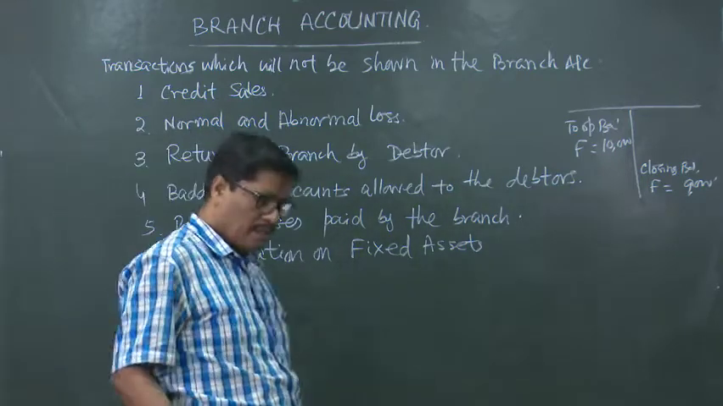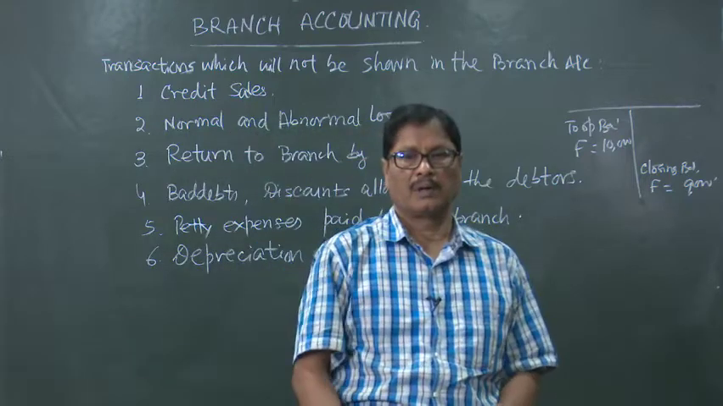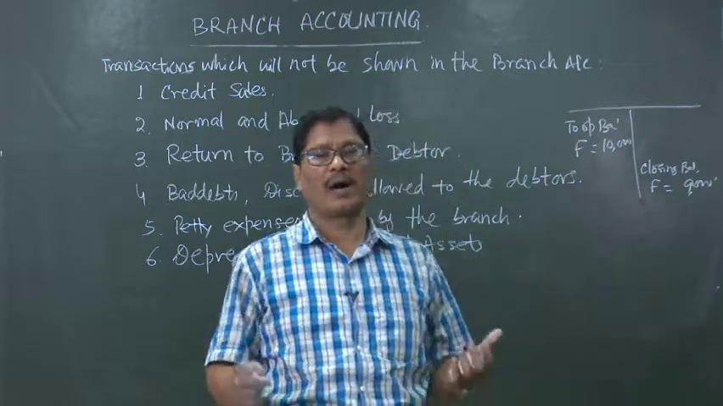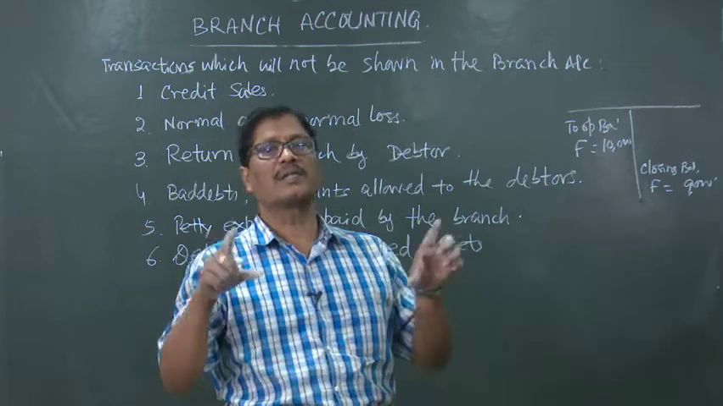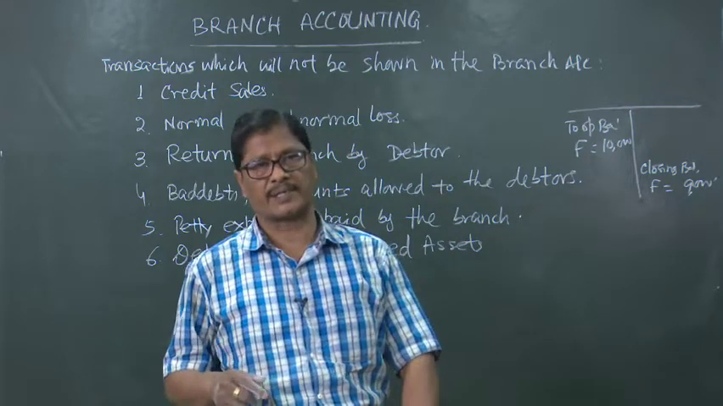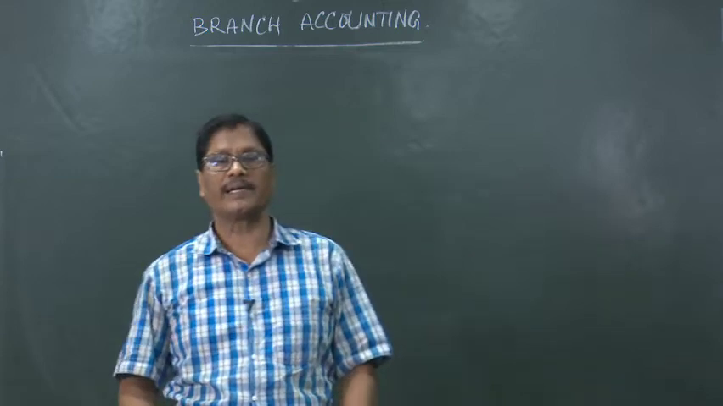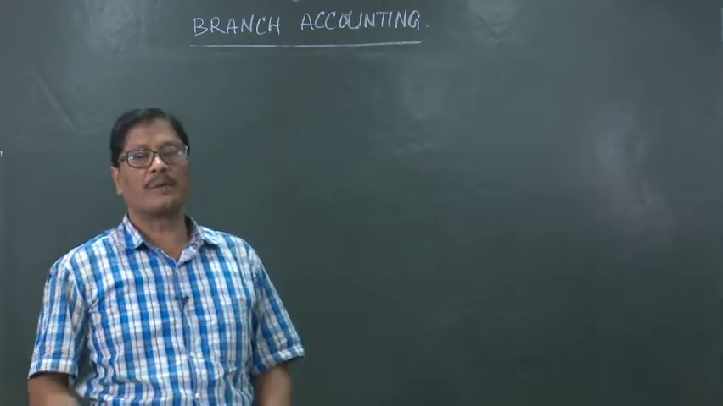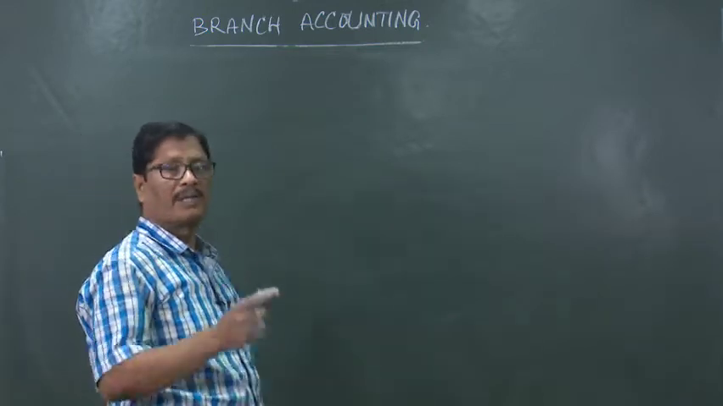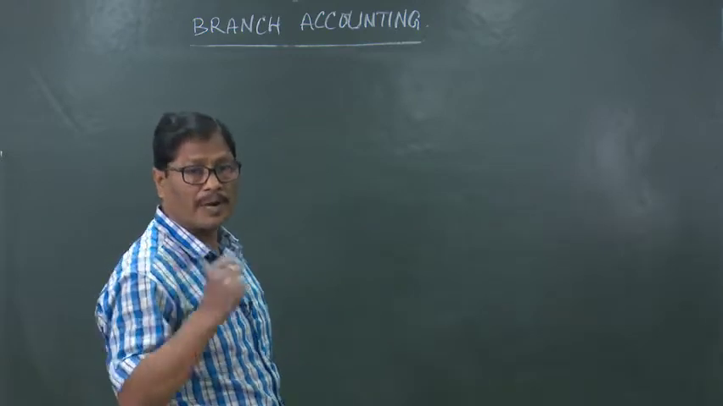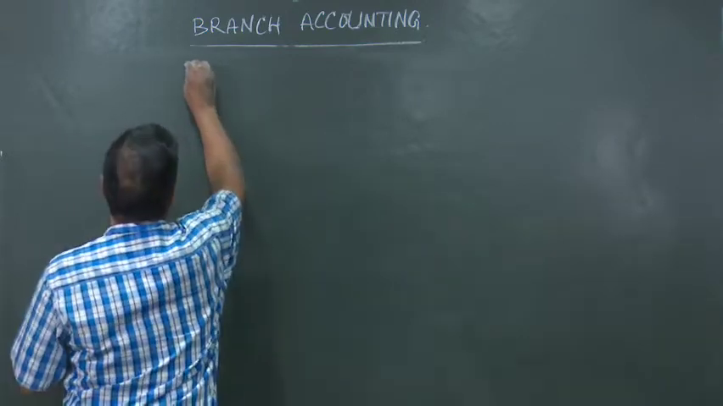Now, we will prepare one branch account. Just what is the format of the branch account under the debtor system? So, on the basis of the journal entries which we have already made, we can prepare mainly two accounts in the books of head office. One branch account